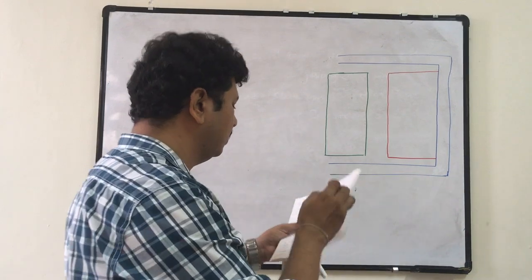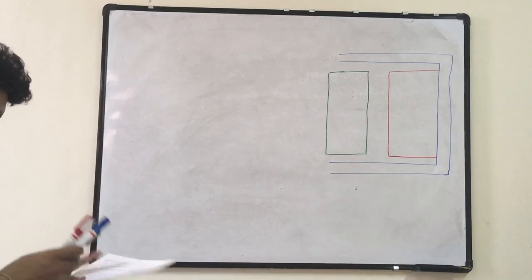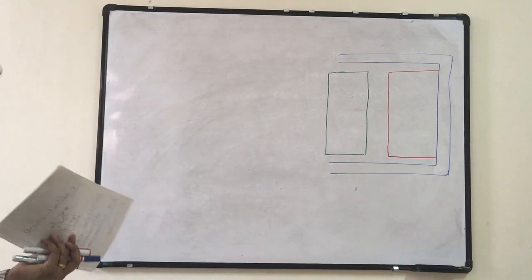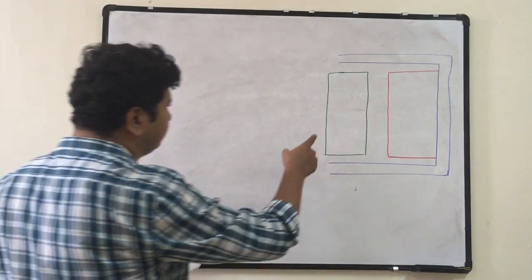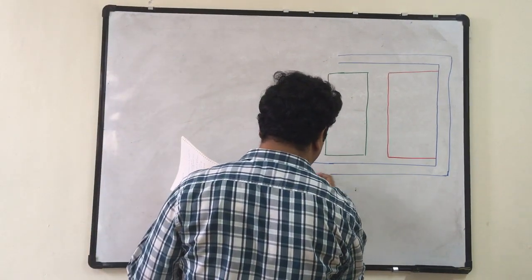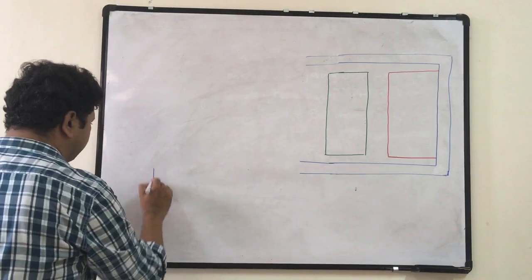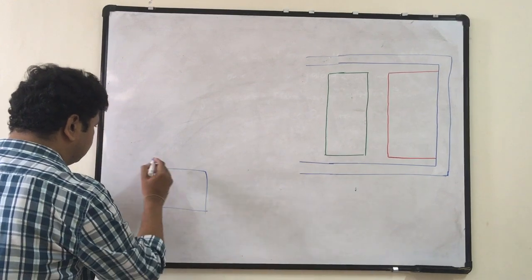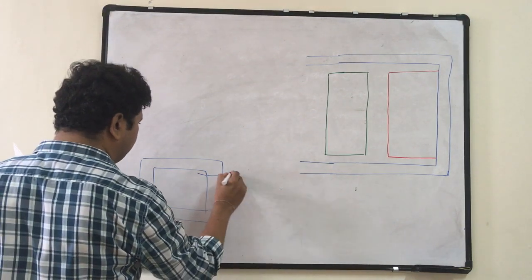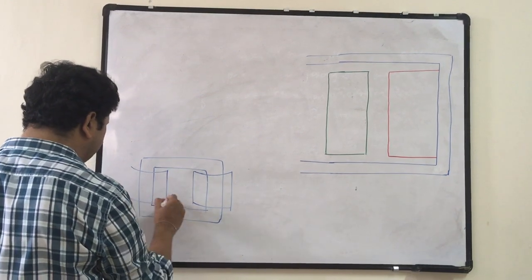The air duct I have drawn purposely a little bit bigger, because we have to understand what is happening there. Actually this part is my transformer, and we are placing one winding, one cylindrical structure here.